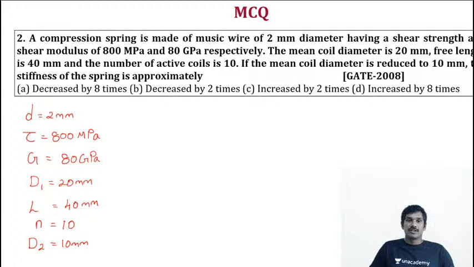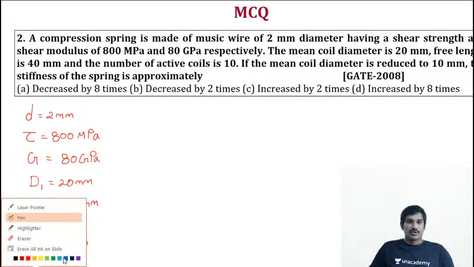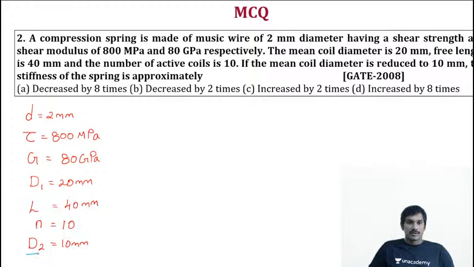So this is the initial value and final value, right? These two values are important. When all other parameters are same, what is the stiffness of spring? That's the question, right?